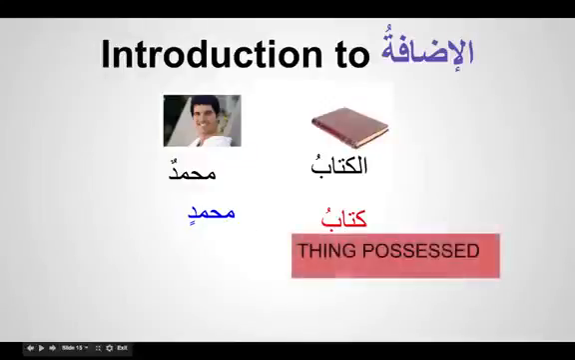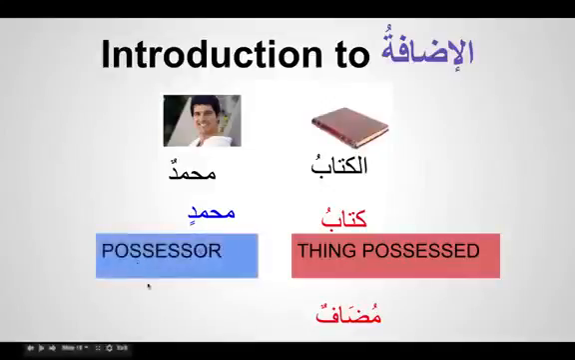So the book is the thing which is possessed. What is the thing which is possessed called? It is called mudaf. And the person who is holding that book, the one it belongs to, the possessor, is called mudaf ilayhi. Mudaf and mudaf ilayhi. This is what we have to learn.